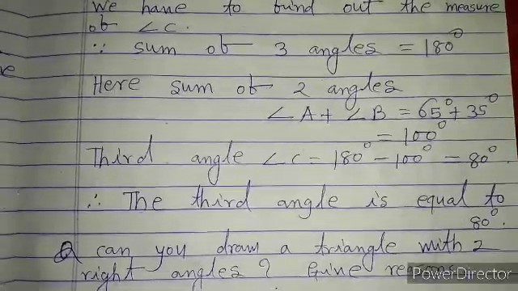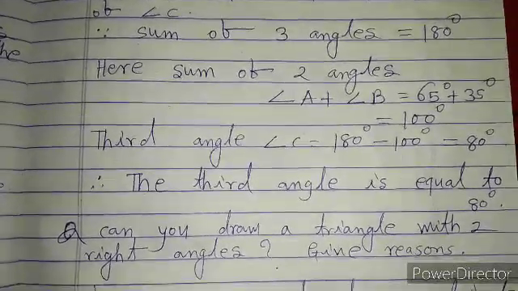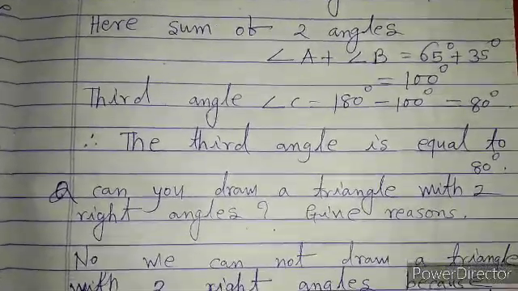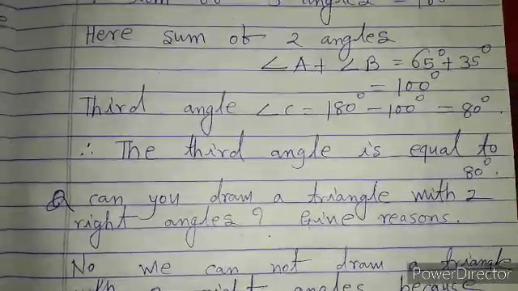We consider a question: can we draw a triangle with two right angles? Also we have to give its reason.